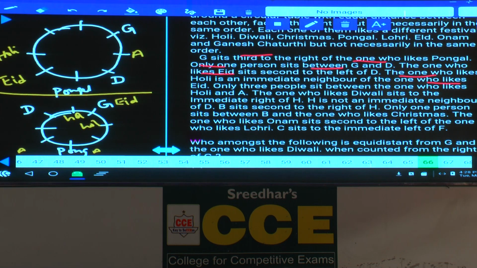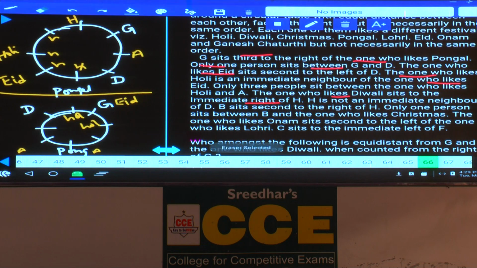The next one, the one who likes Diwali sits to the immediate right hand side of H. H is not an immediate neighbor of D. In the first case, H cannot be here, isn't it? And the one who likes Diwali sits to the immediate right of H, and H cannot be here, H cannot be here, and H cannot be here. Then what is the only possibility left over here? H must be at this place. Are you following this one or not?